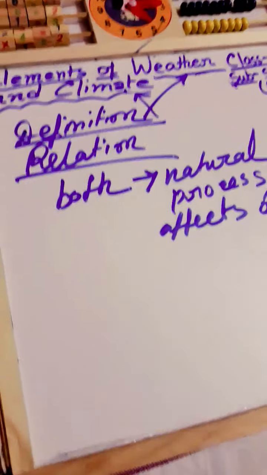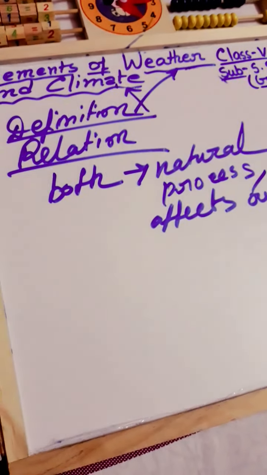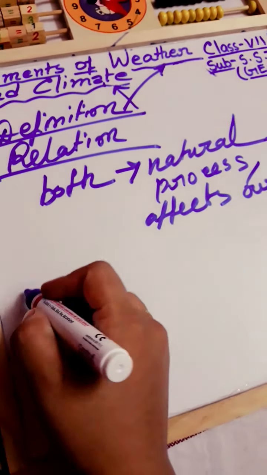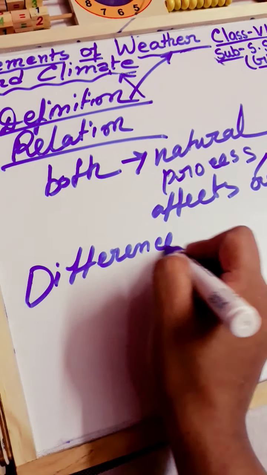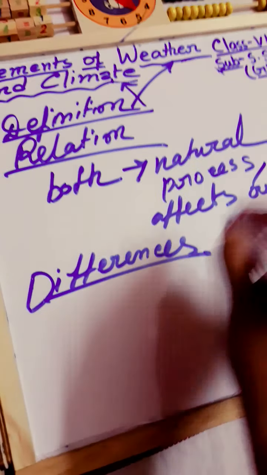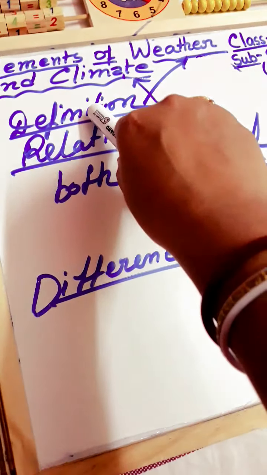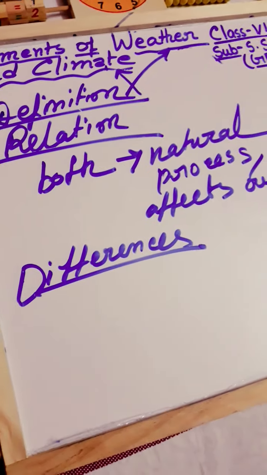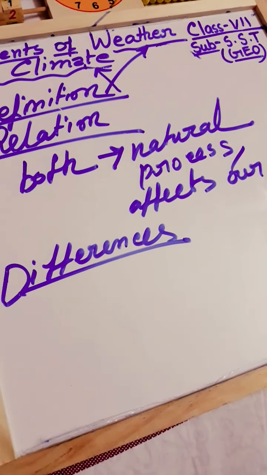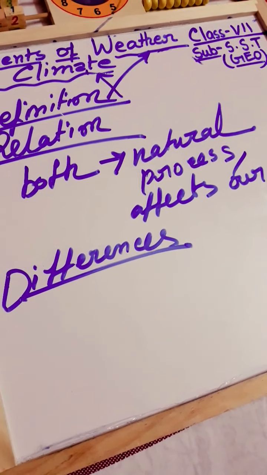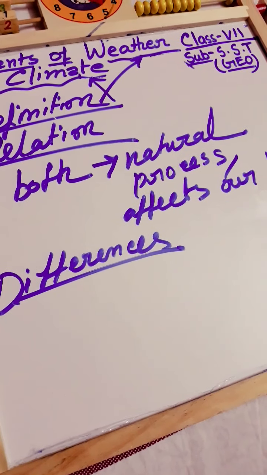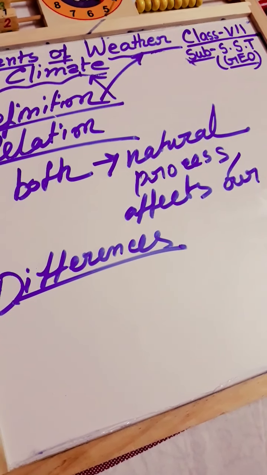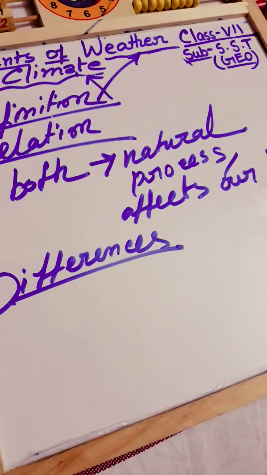Then we have to focus on the differences between weather and climate. Weather is the daily condition of the atmosphere, and climate is the sum total of weather conditions over 30 to 35 years.